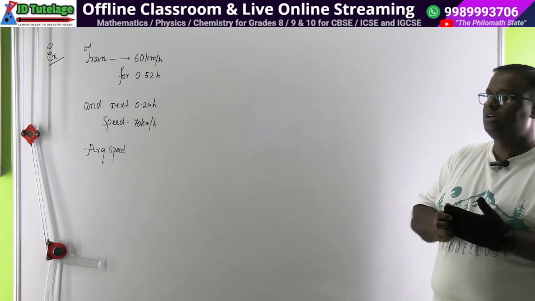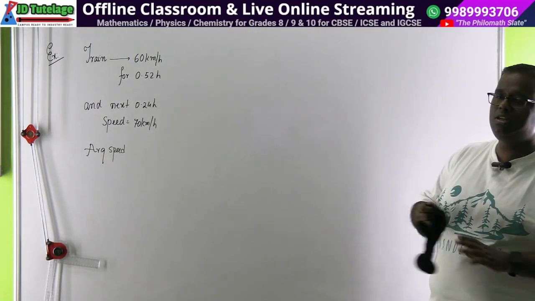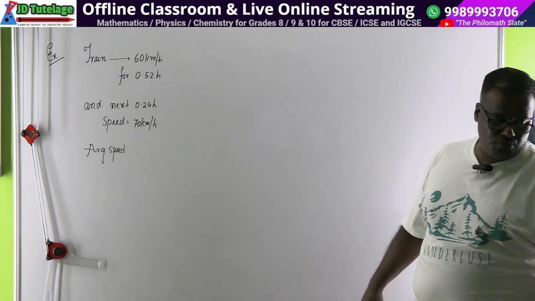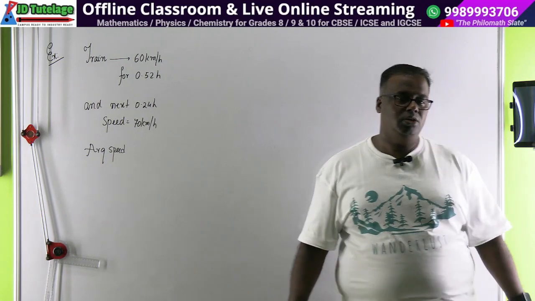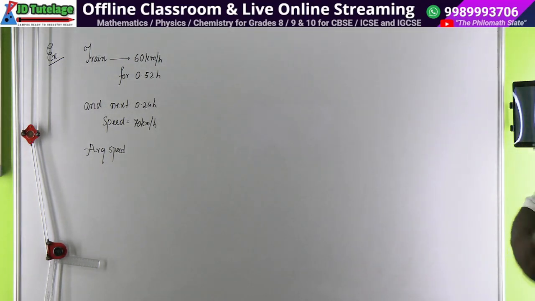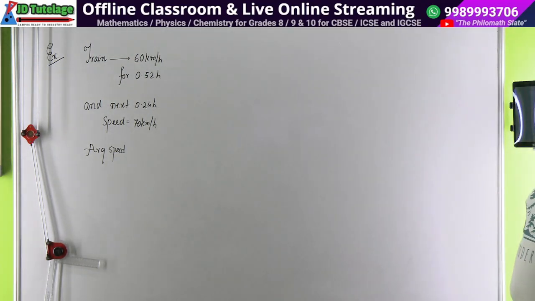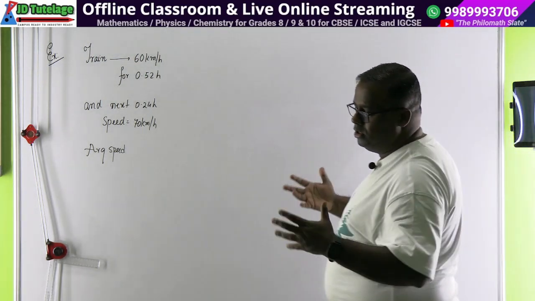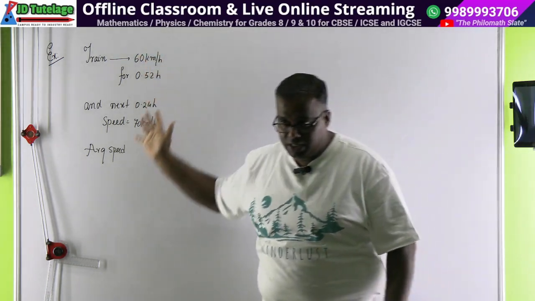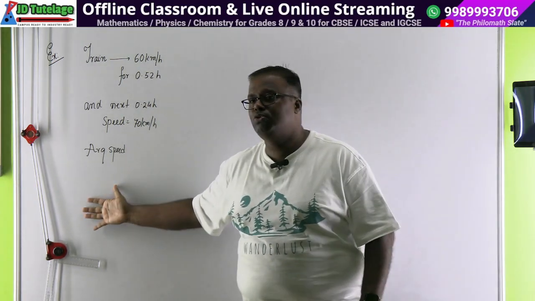So stage 1 you can write. For stage 1 you write speed is v1 which is equal to 60, time is t1 which is equal to 0.52 hours. And later on when you handle 0.52 you can always make it 52 by 100. Number becomes easier to handle. So write stage 1. इस प्रॉब्लम को try to break it down in your mother tongue. एक स्टेज है, दो स्टेज है. स्टेज 1 के डेटास लिखो, स्टेज 2 के डेटास लिखो और फिर लिखो टू फाइंड क्या है.